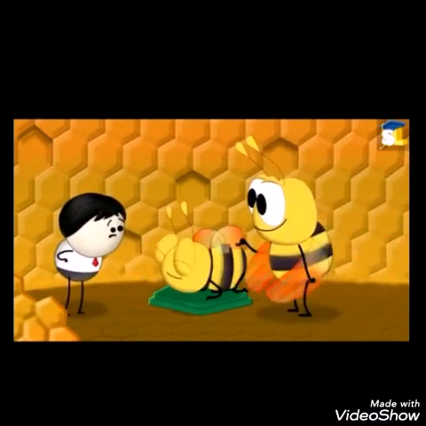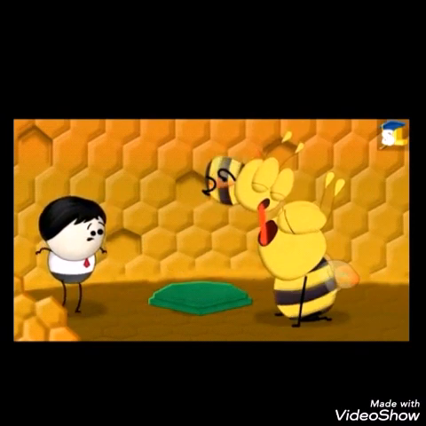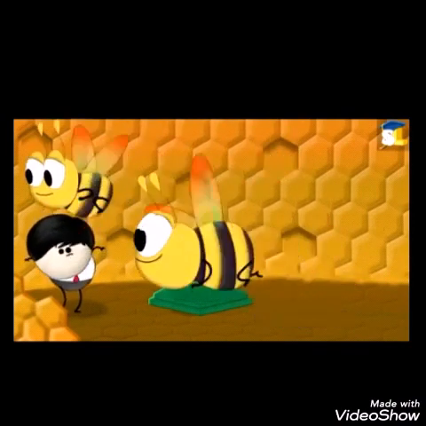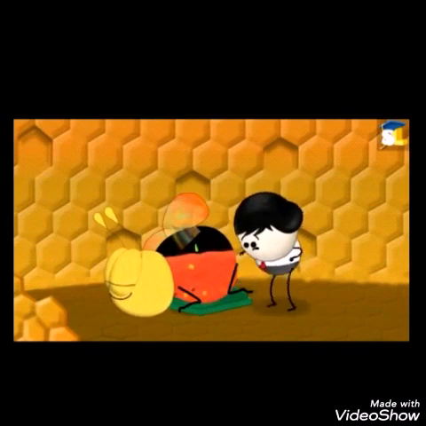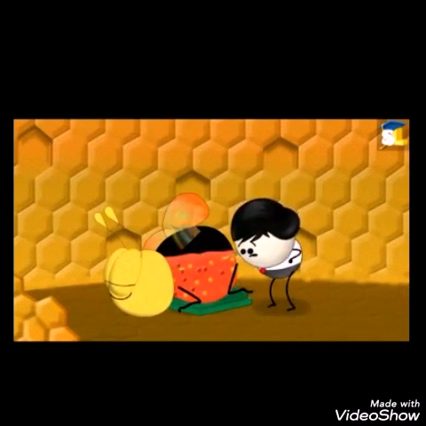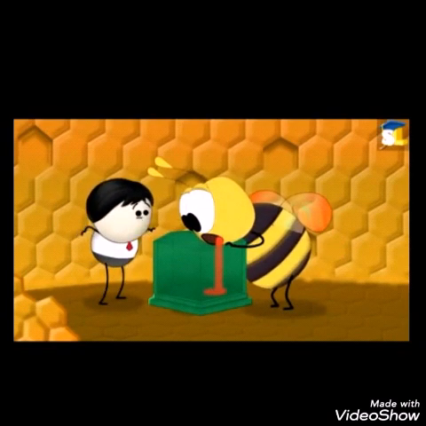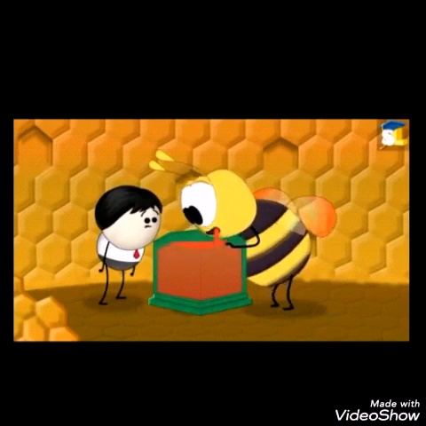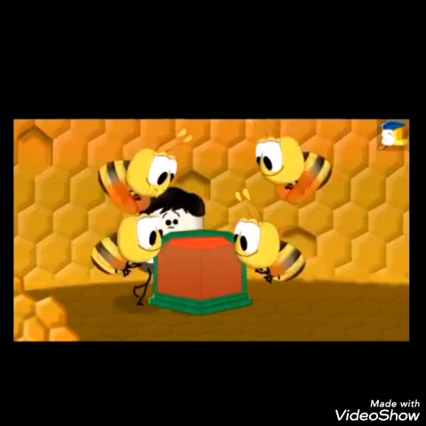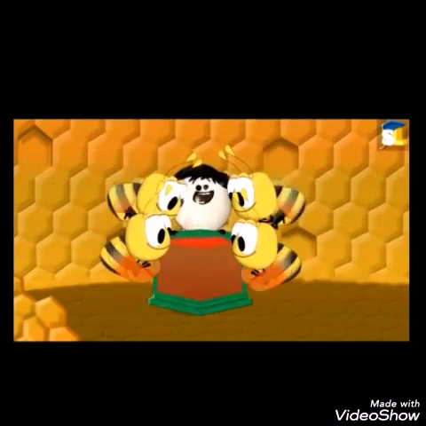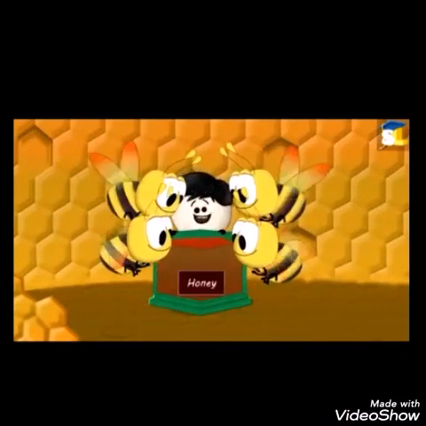Then it vomits the partially converted nectar into another processor bee's mouth. This process goes on until most of the nectar is converted into simple sugars. Then the mixture of simple sugars is stored in the honeycomb. At this point, the mixture is still watery. Hence, the bees flap their wings, which evaporates water and thickens the mixture to eventually form honey.